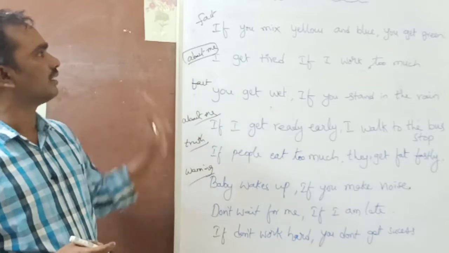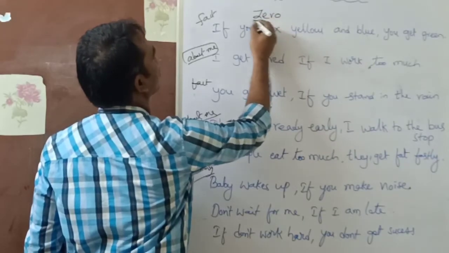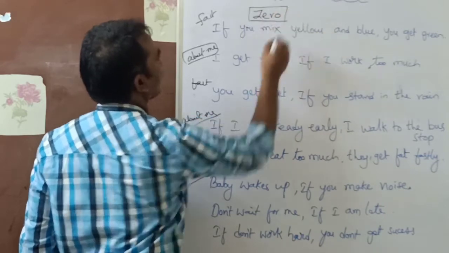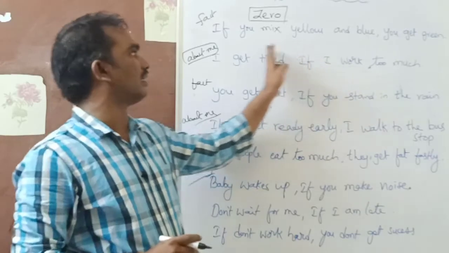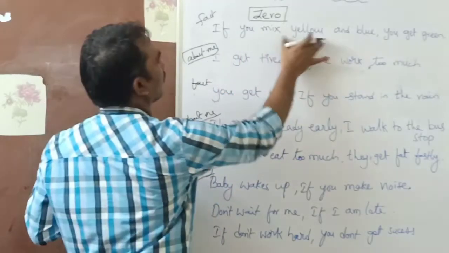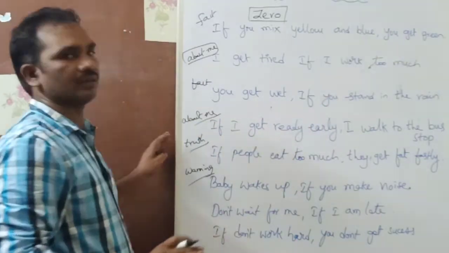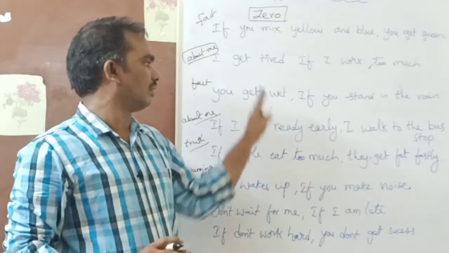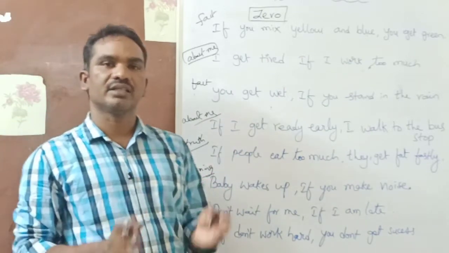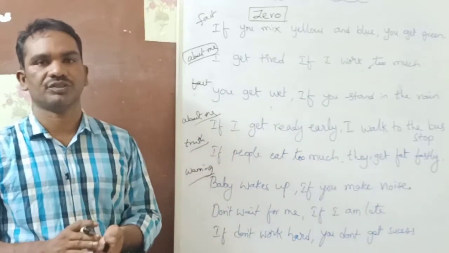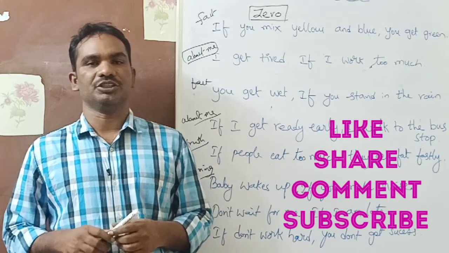So guys, these are all about zero conditionals. There are no changes in the main clause. If you mix yellow and blue, this is present tense, you get green, present tense. You have to remember this, and we'll see the remaining things in the next videos. Guys, this is all about zero conditionals.